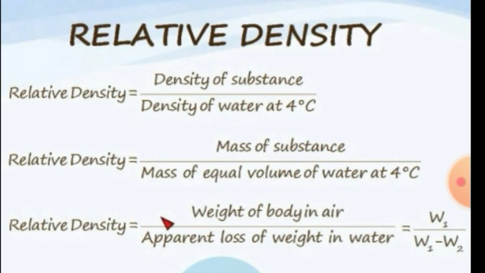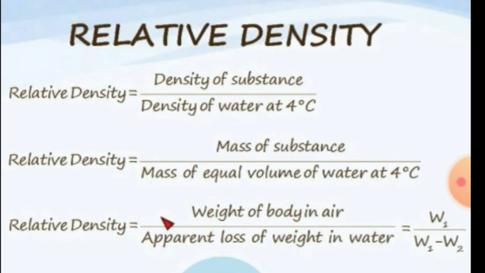Suppose we know that the relative density of brass is 8.4. Now it means that the piece of brass of any volume has mass 8.4 times that of an equal volume of water. As we know, the density of water at 4 degrees Celsius is 1 gram per cubic centimeter. Therefore, the relative density of a substance equals density of substance upon 1 gram per cubic centimeter. In place of density of water, we have written 1 gram per cubic centimeter. So, this expression gives the relation between density and relative density of a substance.